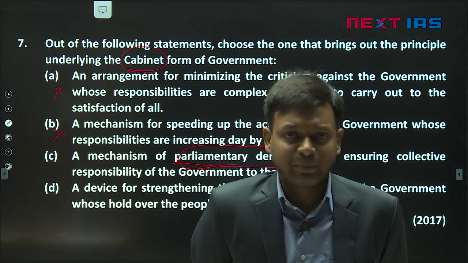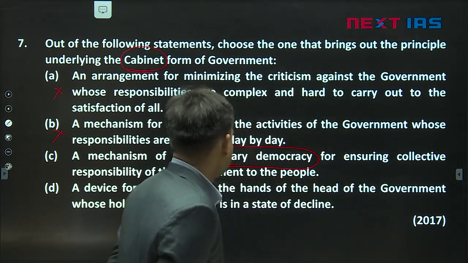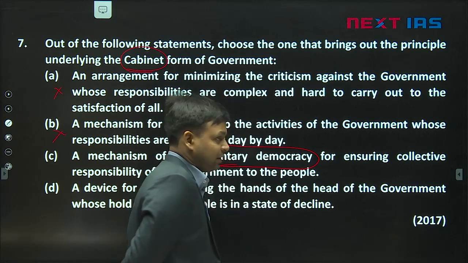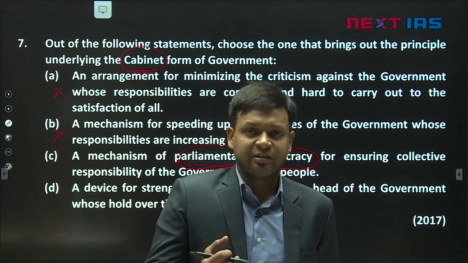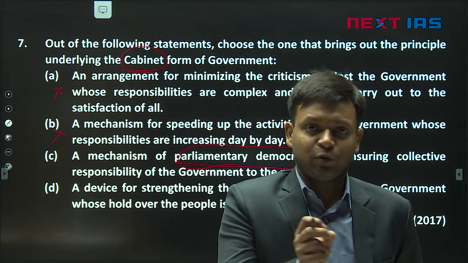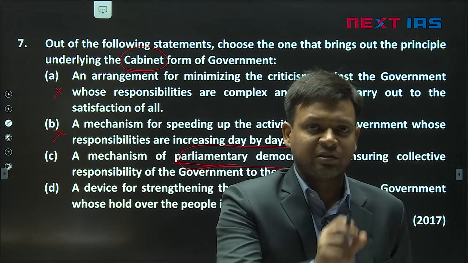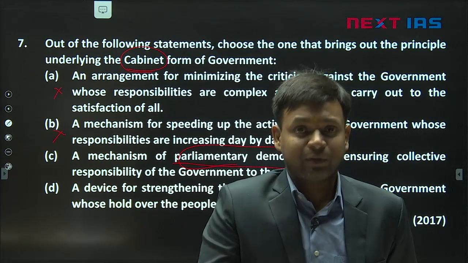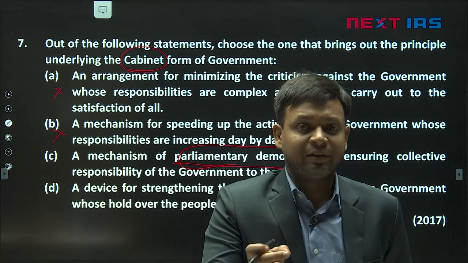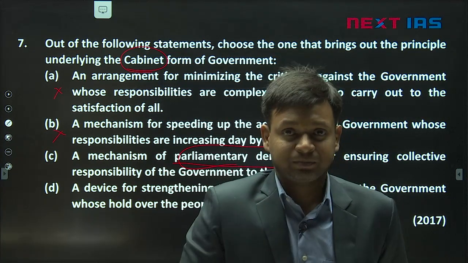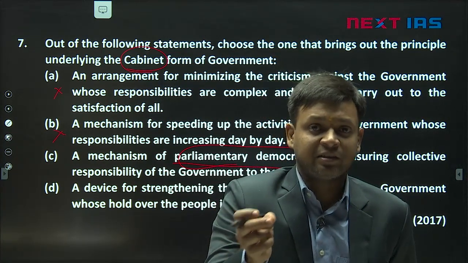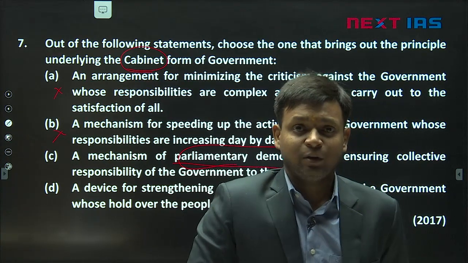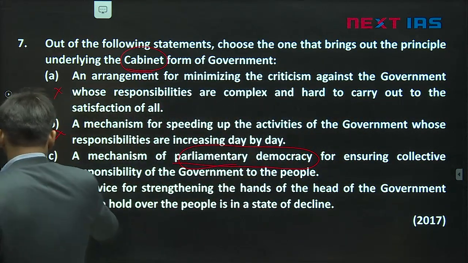So cabinet is that method through which we are holding the government accountable in the parliamentary form of government. Whatever decisions the cabinet is taking, it is the collective decision of the council of ministers. If you go wrong, the house can say the whole council of ministers is wrong. That is why parliamentary democracy is sometimes even called dictatorship of the cabinet. It was criticized in the UK by saying that it is nothing but dictatorship of the cabinet. Okay, so this statement is the correct statement.